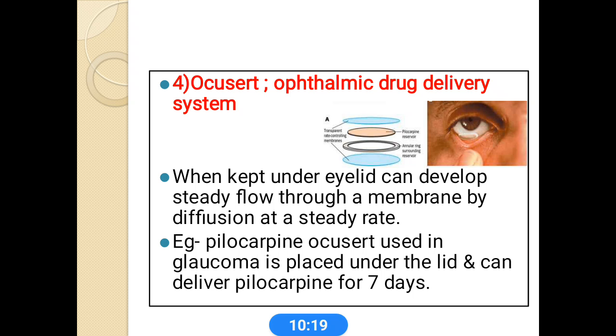This can overcome the drawbacks of the existing ophthalmic drug delivery, like eye drops. Eye drops mainly cause eye irritation and daily 3 to 4 instillations are necessary. All these drawbacks of eye drops can be overcome with the newer ophthalmic drug delivery system, the Ocusert. It is inserted in our eyelid just like a contact lens.